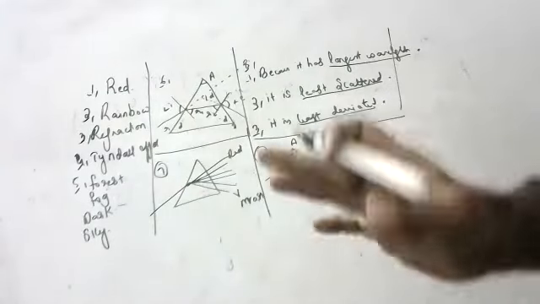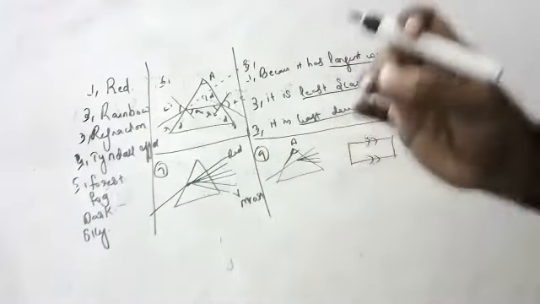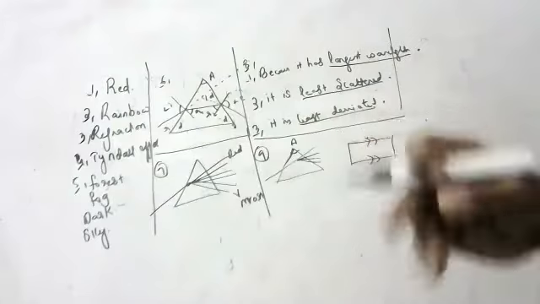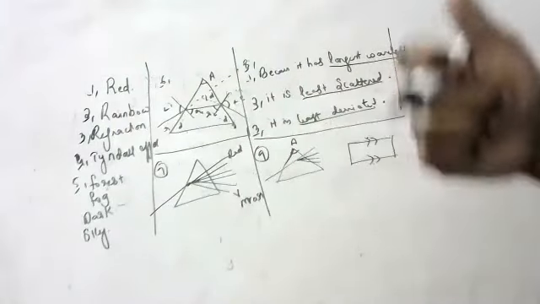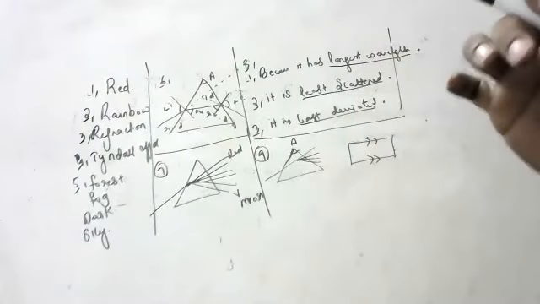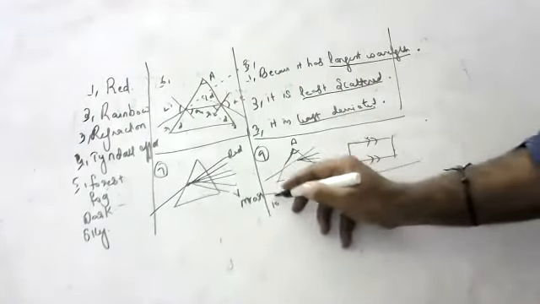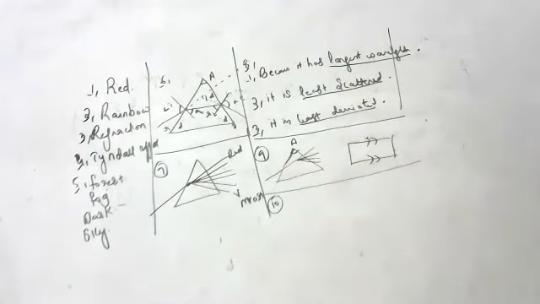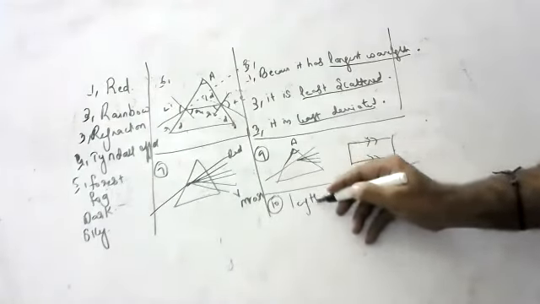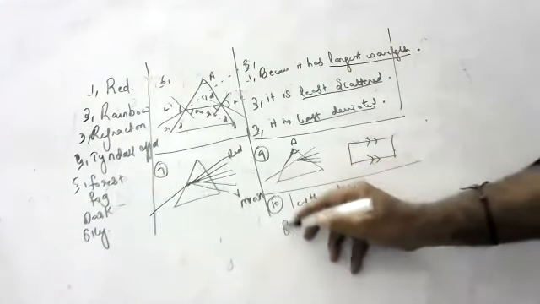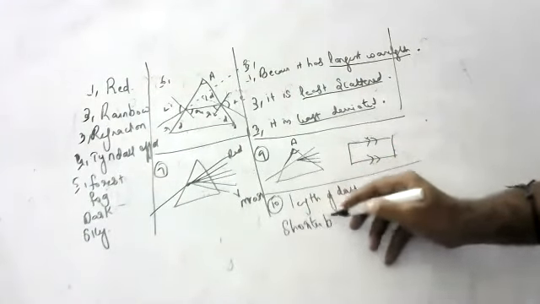Okay, children. If Earth has no atmosphere, what change will you observe in the length of the day? Anyone, children? Sir, it will be shorter. The length of the day becomes shorter because refraction won't occur, as the layers of the atmosphere are not present.